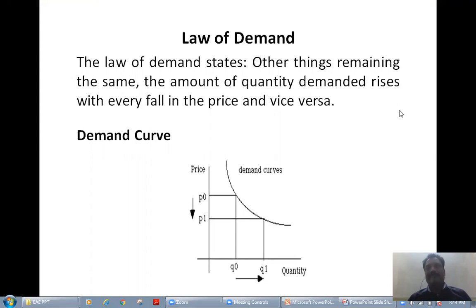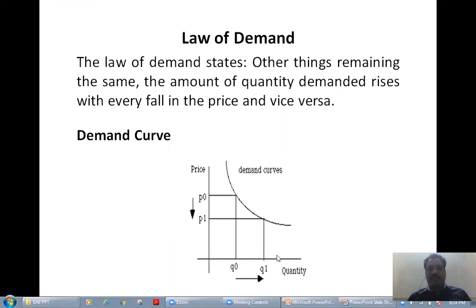Law of demand states that when the price of a commodity goes up, the demand for a commodity will come down. When the price of a commodity will come down, the demand for a commodity will go up. This is called the law of demand. See here, suppose here I've taken an example. Yes, I'll show you on the graph.